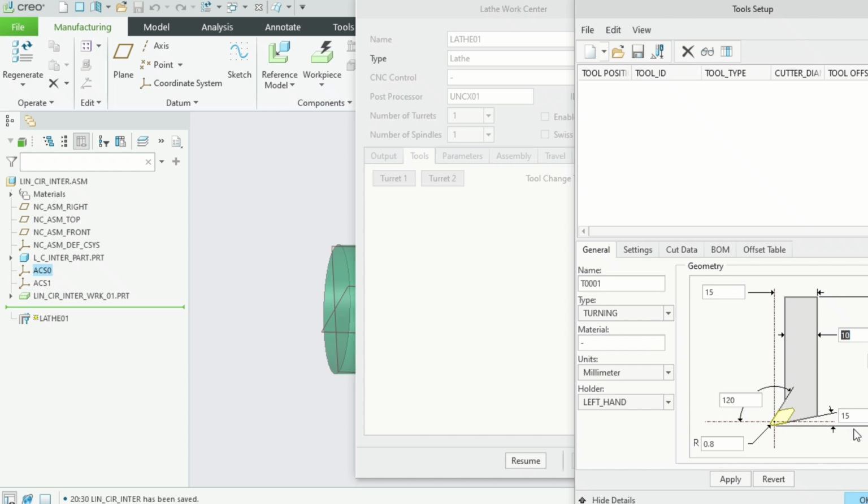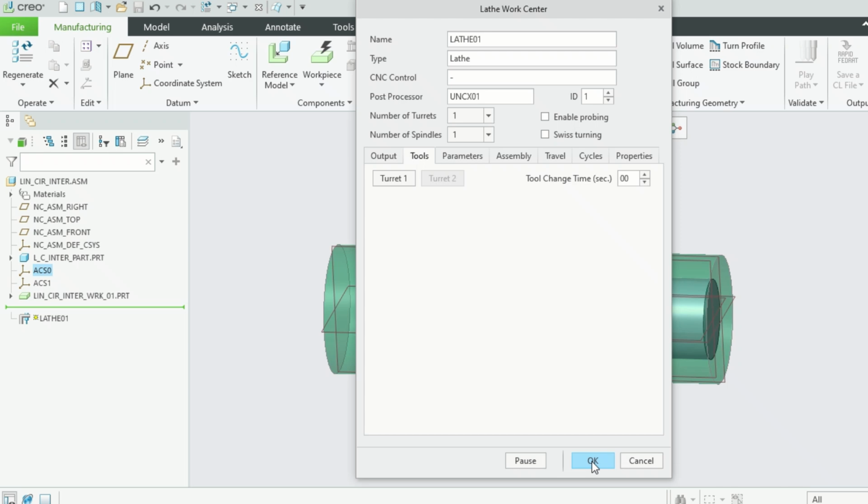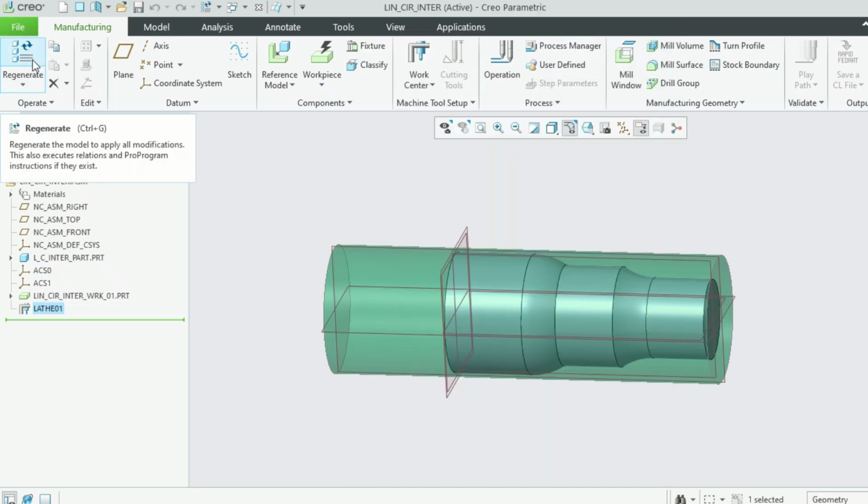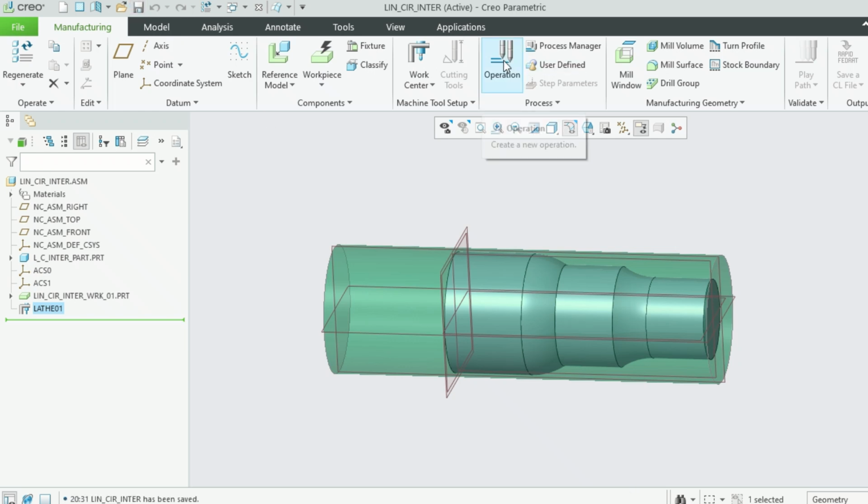This is 120 degrees and this one 15 degrees. Let's apply it. Okay, now the tool is done. Restore is by default. Okay, save it. Now we are going to define the operation.